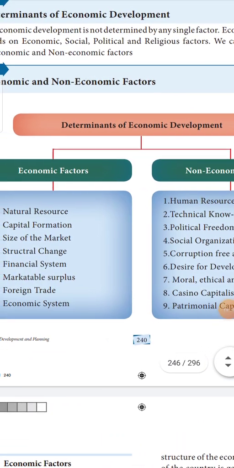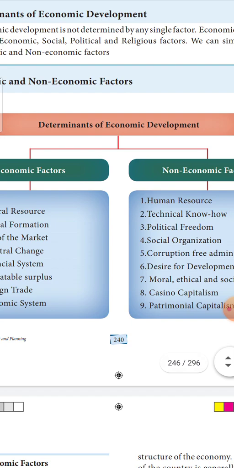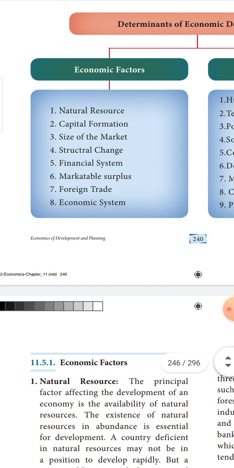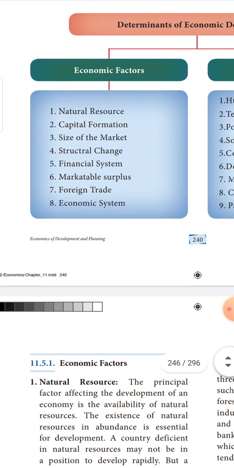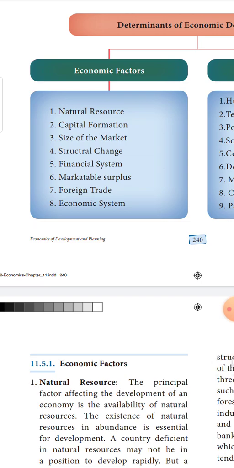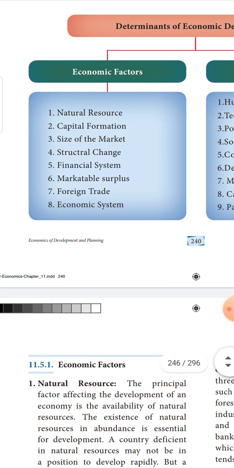Next, what are the determinants of economic development? When we understand the determinants of economic development, we can understand the determinants under two broad categories, one as economic factors and the other non-economic factors. Whenever I say economic factors, something which amounts to measurement in monetary terms, those aspects come under economic factors. Under the economic factors, there are 8 economic factors which influence the economic development of a country. Let us see one after the other.